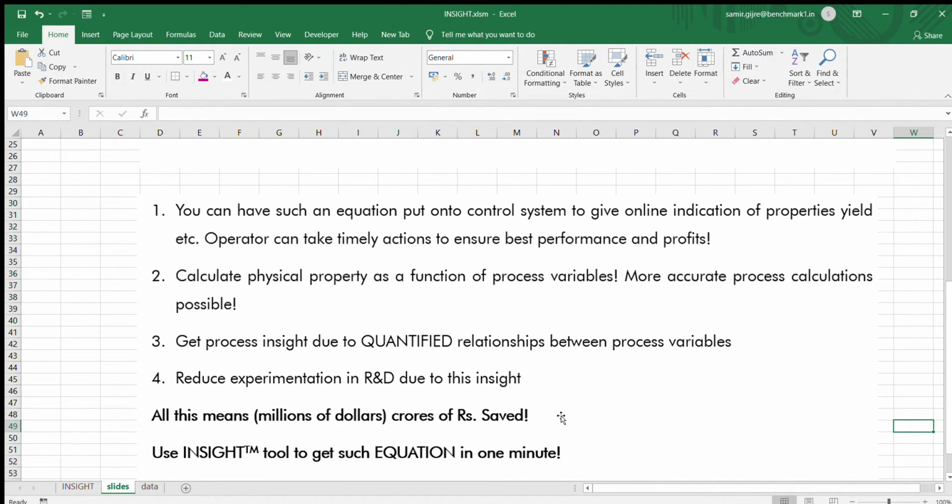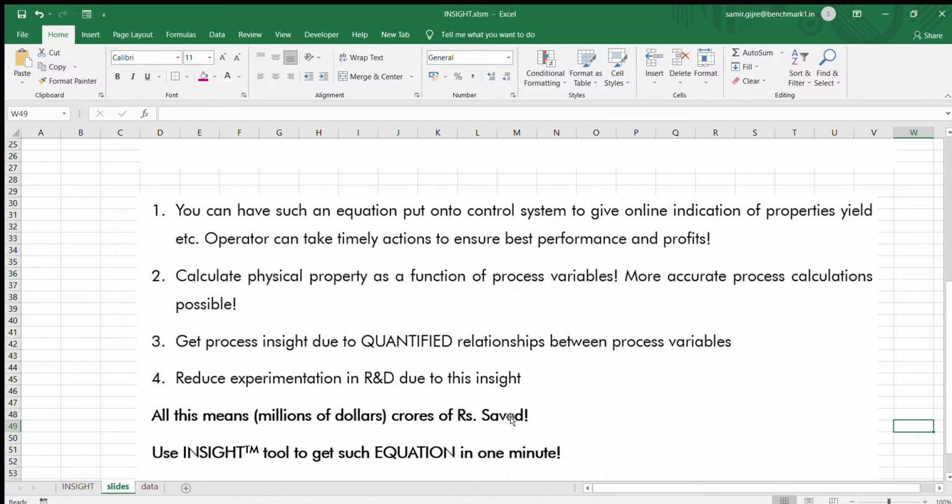You can have such an equation put onto the control system to give online indication of property or yield, etc. An operator can take timely action to ensure the best performance and profits from the plant. Or if you are a process engineer, you can calculate physical property as a function of process variables, and you can have more accurate process calculations. You can also get process insight due to quantified relationships between these process variables. You can reduce experimentation in R&D due to such insight.